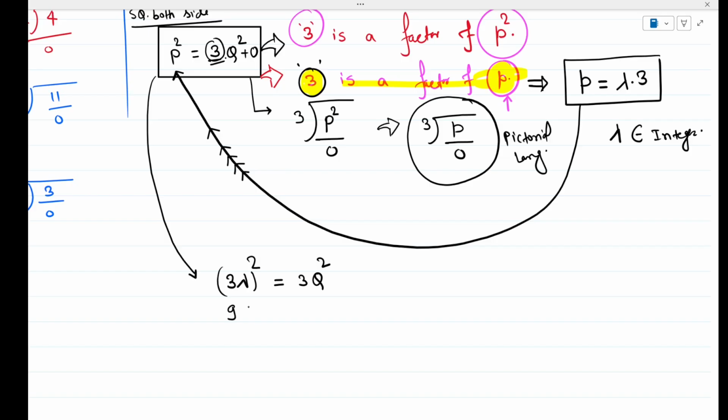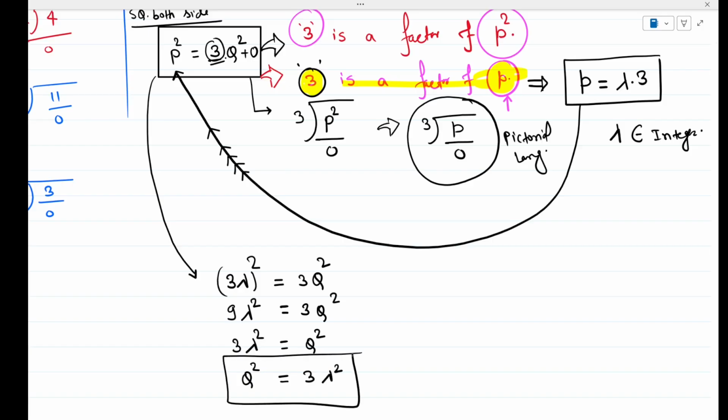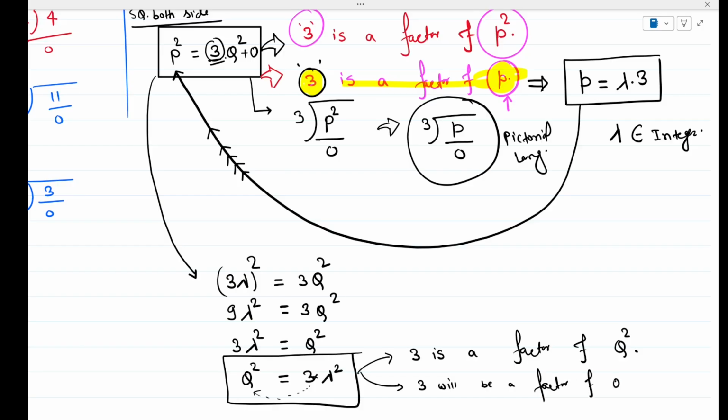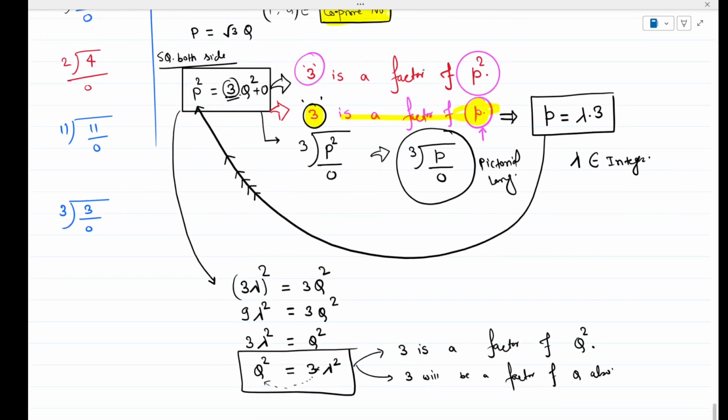Okay, so 9 lambda squared is 3 Q squared. 9 lambda square is equal to 3 Q square. It means 3 lambda square is equal to Q square. Or in another way, we can write Q square is equal to 3 lambda square. What does it mean? Can we say that 3 is a factor of Q square? Am I right? See, it means 3 will be a factor of Q also. It means now there is a contradiction. Now there is a contradiction.